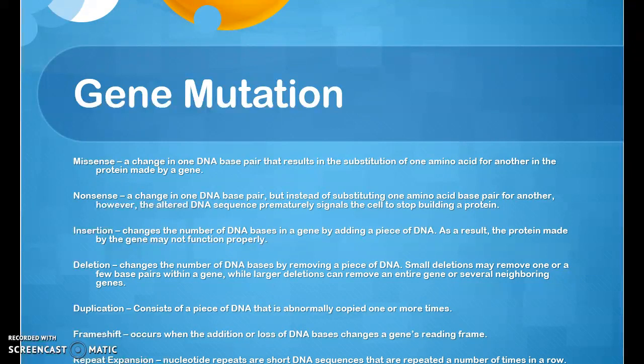Duplication consists of a piece of DNA that is abnormally copied one or more times. Frame shift occurs when the addition or loss of DNA bases changes a gene's reading frame. And repeat expansion. Nucleotide repeats are short DNA sequences that are repeated a number of times in a row.